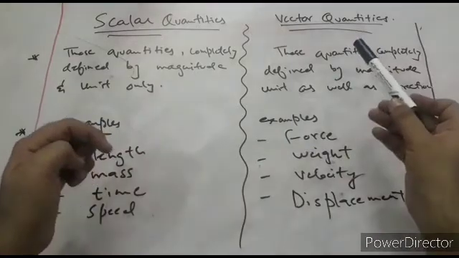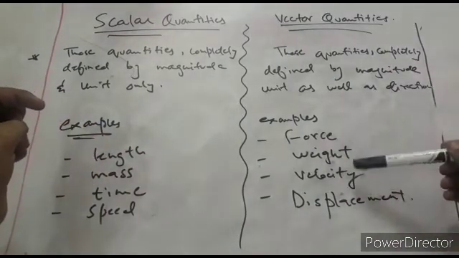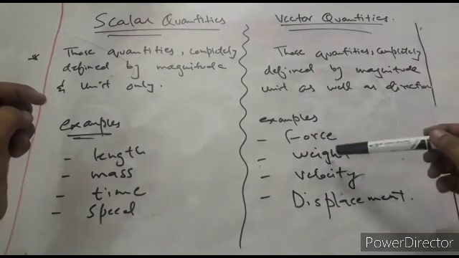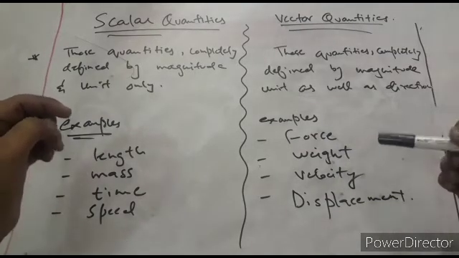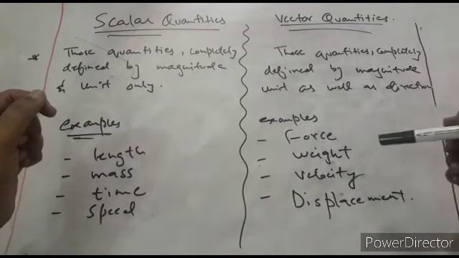The same way we have vector quantities. Some examples are force, weight, velocity, displacement and so on, and all these quantities must have some direction for the complete description. That's why all these quantities are vector quantities.